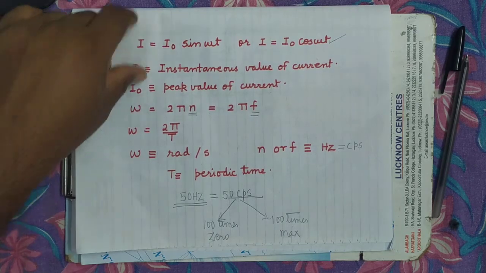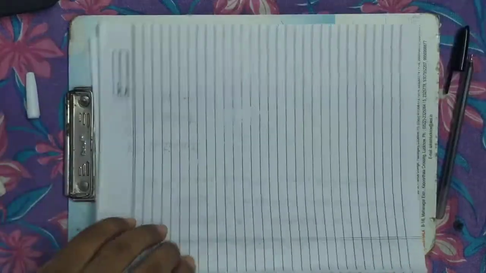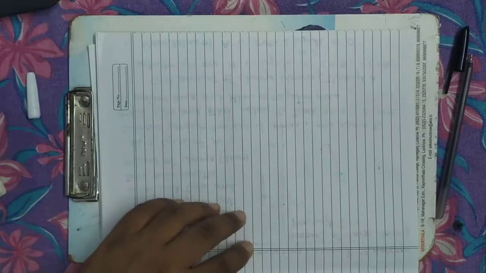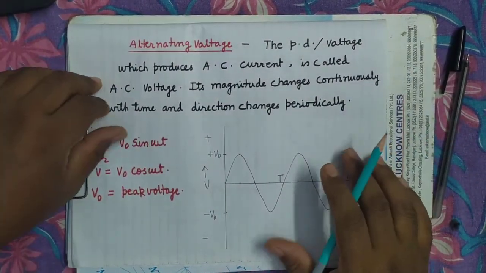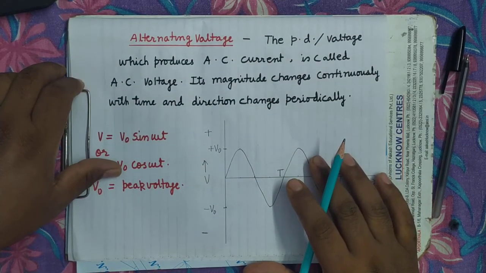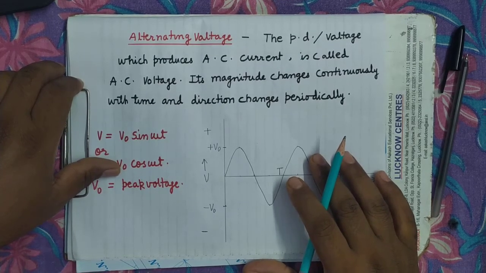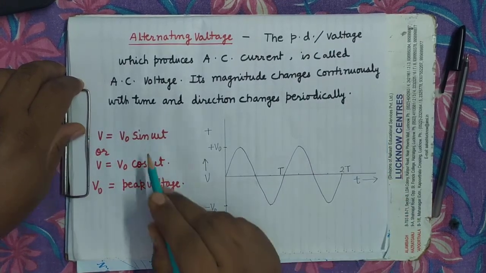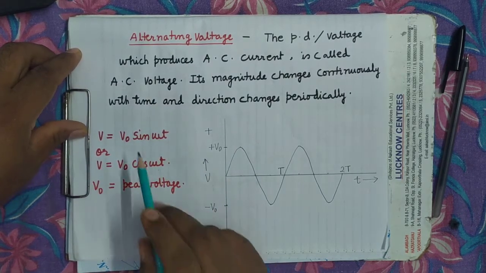It's clear? Now there is one term, alternating voltage. What is alternating voltage? Just like the alternating current, it is that potential difference, or that voltage, which continuously changes in magnitude and whose direction changes periodically. Its instantaneous value will be given by similar expressions.